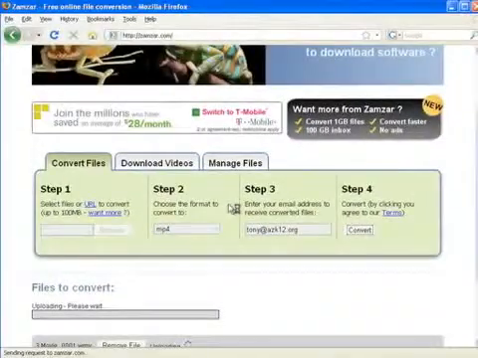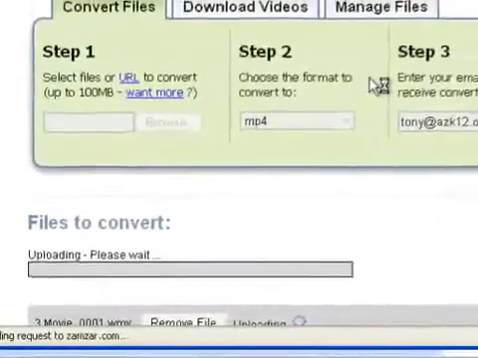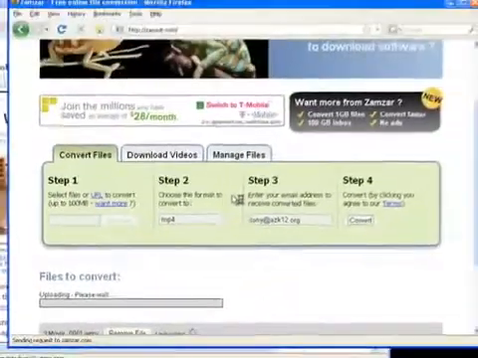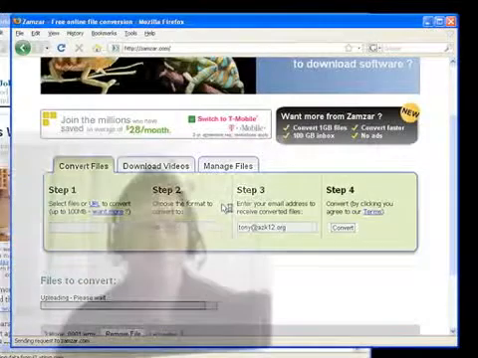You do want to keep your browser window open while it's uploading, but then when it's done, you wait for the email and click on the link to download the converted MPEG-4 version. And then you can take that, you can upload it to your web server, you can put it on iPods, put it on your classroom computers, distribute it through the web, upload it to YouTube. You can do all sorts of things with that video file.